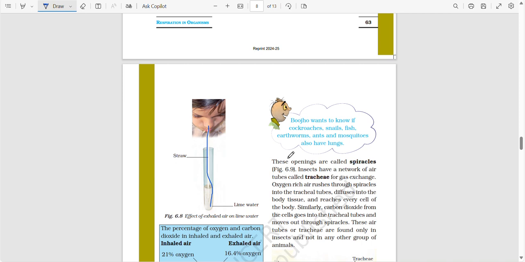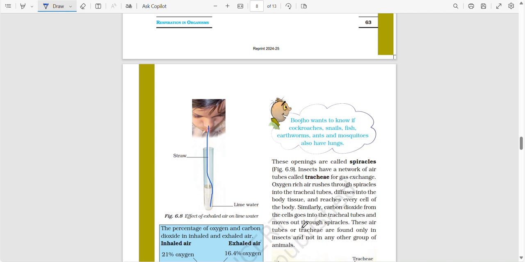Similarly, carbon dioxide from the cells goes into the tracheal tube, and then goes out through the spiracles.